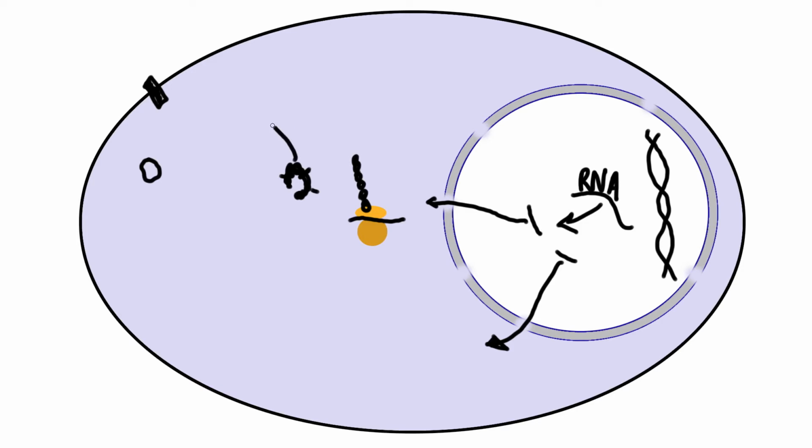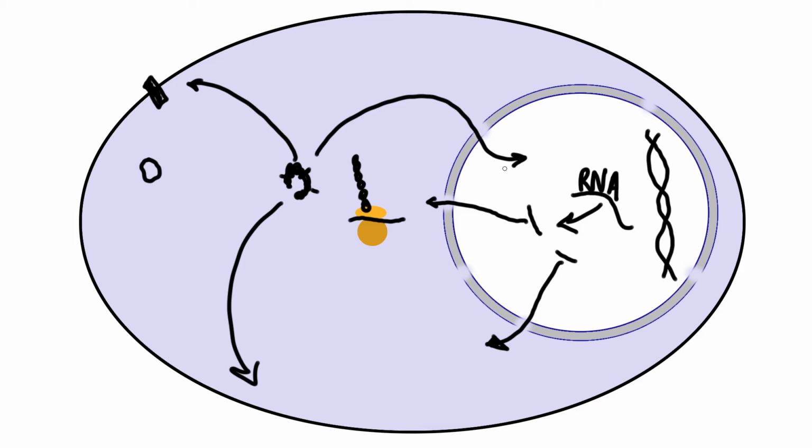It'll then be transported to any part of the cell that is required. Perhaps this protein, in fact, needs to come back into the nucleus and play some important role in here to regulate gene expression. For an example to understand gene anatomy, we're going to explore the beta-globin gene.